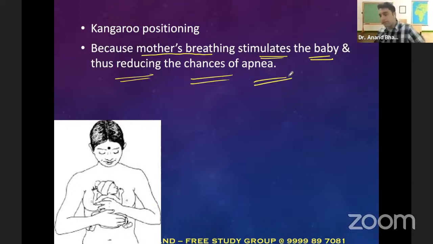Mothers dying, babies dying because of lack of breastfeeding are much more than the baby dying because the mother was having TB, then the baby got TB and the baby died of TB. That is why mothers having TB, mothers having active HIV, these are not absolute contraindications for breastfeeding. Please understand this. Okay?